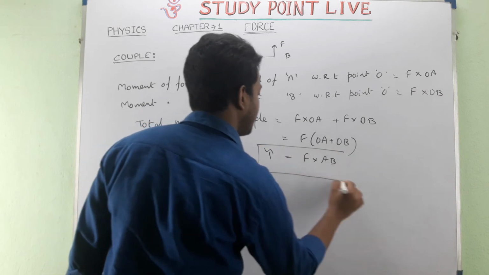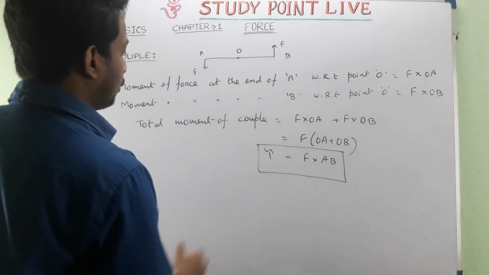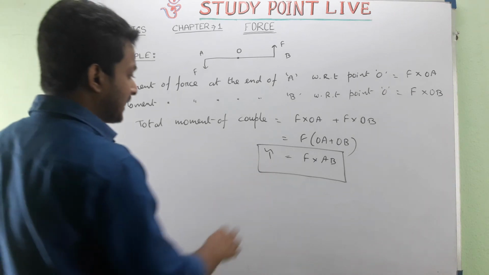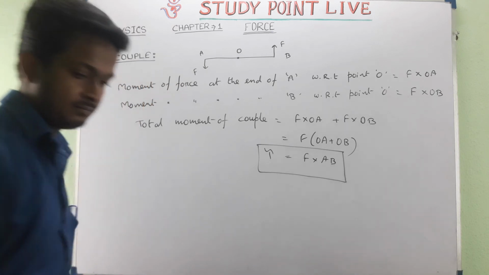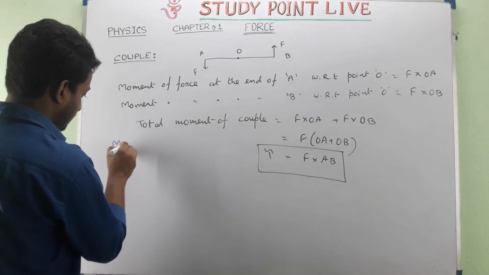See, this is the moment of couple. Now, what can be the definition of the moment of couple? The definition may be written as, see, this is moment of couple.